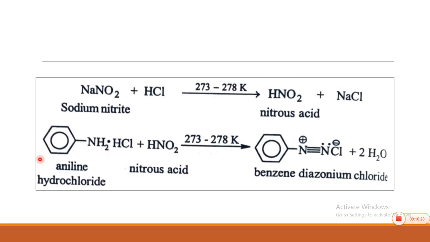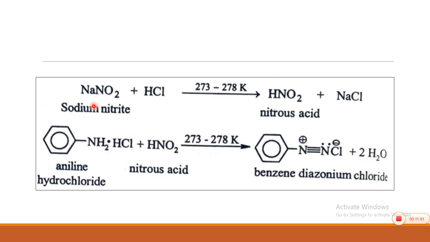Okay. So, then we use the primary amine. This primary amine is used in acidic medium. So, it is in the form of hydrochloride, aniline hydrochloride. Your substrate is aniline hydrochloride and your reagent is nitrous acid. See carefully. Once you get the idea related to diazotization, in future several times you are going to use this reaction in various applications and industrial protocols.